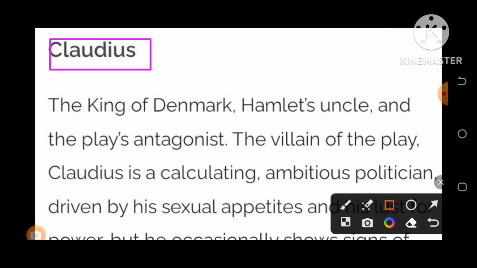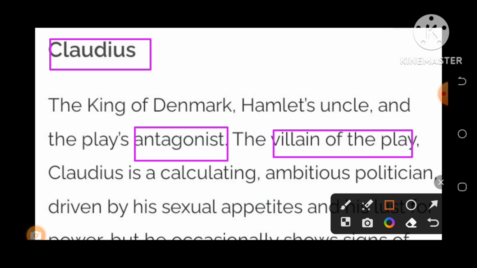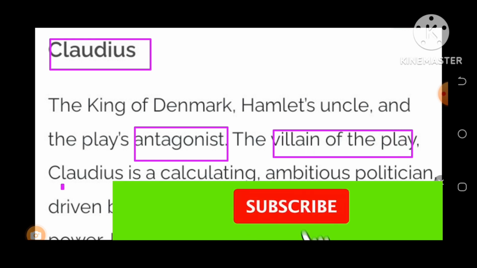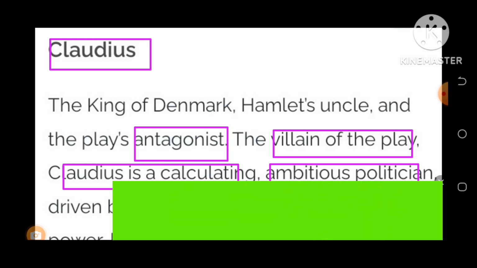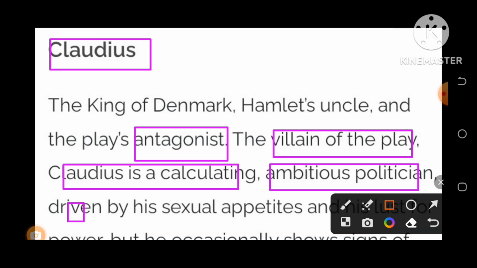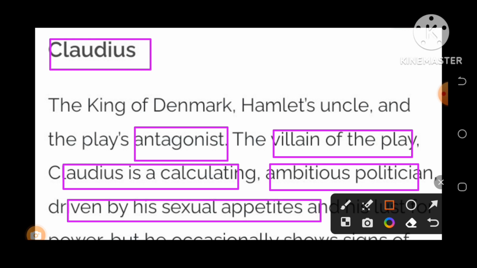He is the main antagonist in the play, and you can see him as the villain. Claudius is a calculating, ambitious politician driven by sexual appetites. I am going to discuss some more characteristics of his character.